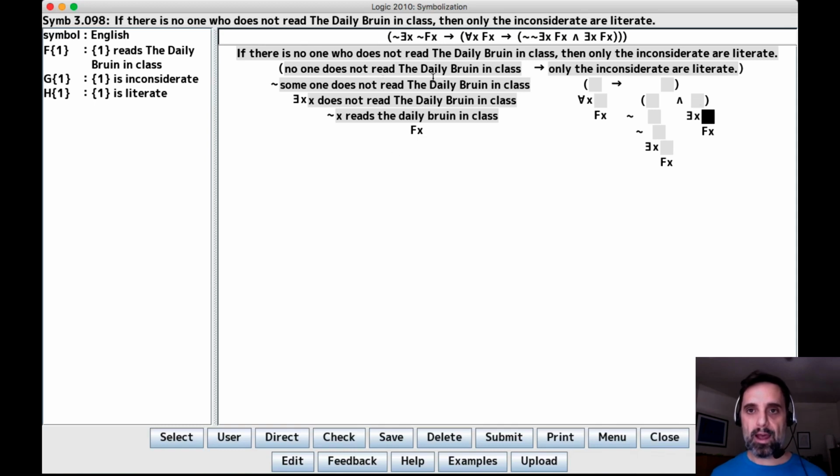Okay, so we have something is F. So something reads, and that's equivalent to this. It's not the case that something reads. In this case, these two negations are superfluous, and so these two things are the same.